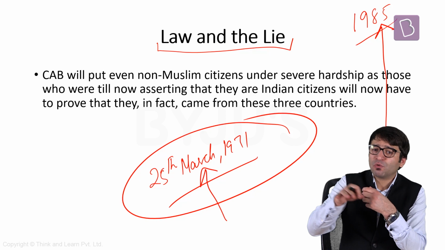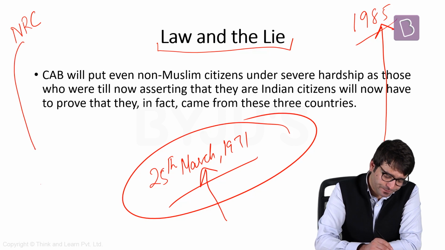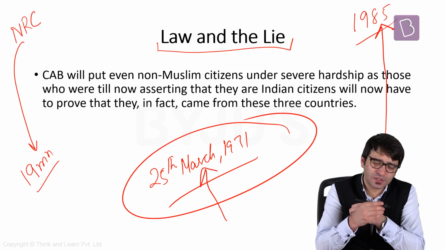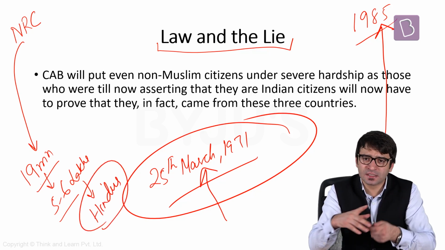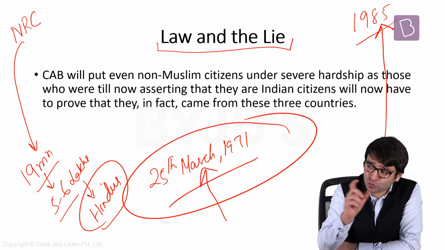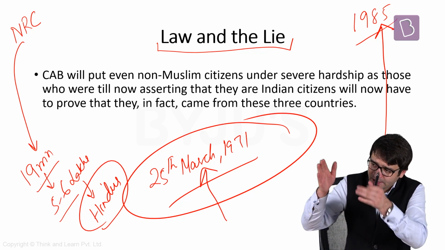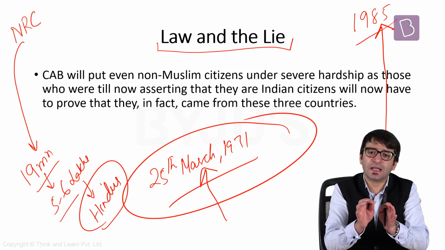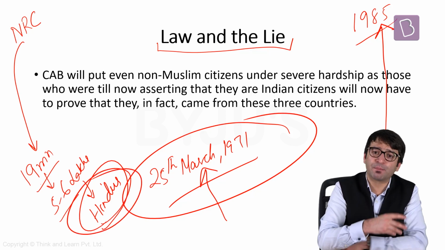And now this NRC was implemented specifically for Assam. But when this NRC list was published, 19 lakh people could not prove their Indian citizenship. And according to various reports, close to 5 to 6 lakh were Bengali Hindus. That means NRC is basically an exercise to identify who are Indian citizens and who are illegal migrants. Those who are Indian citizens will have their names in the NRC. And 19 lakh people in Assam were declared non-citizens, which means they are illegal migrants. Out of them, 5 to 6 lakh people are Hindus.